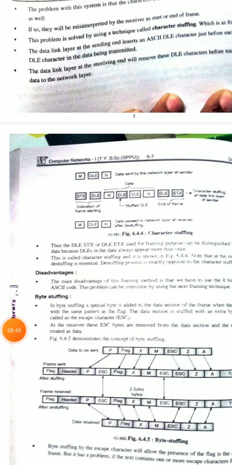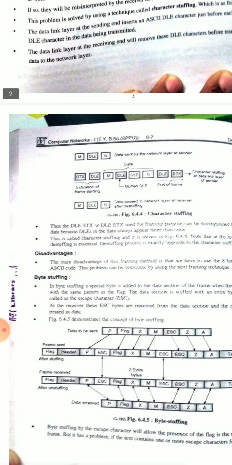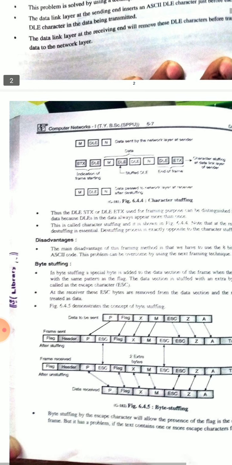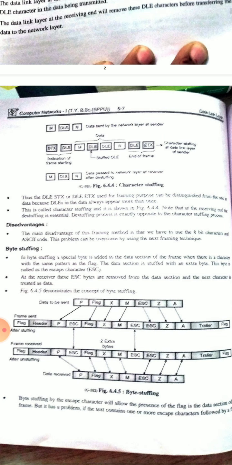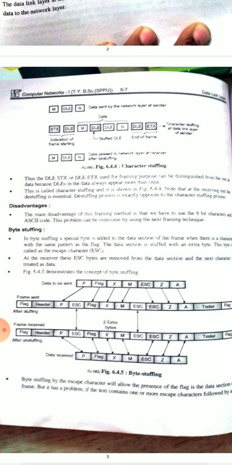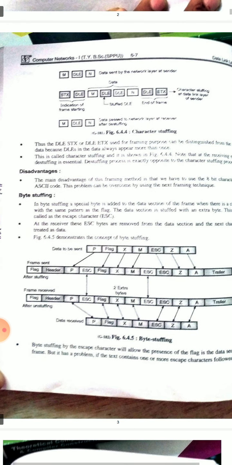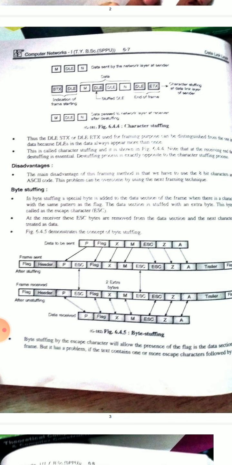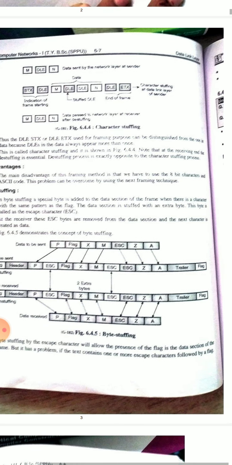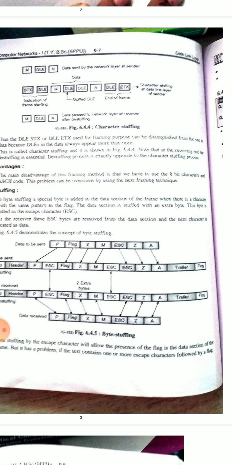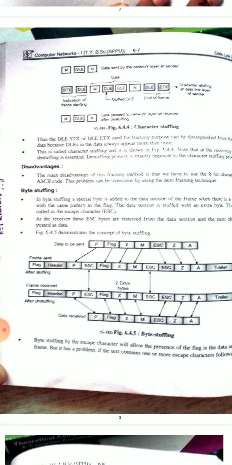See this figure, character stuffing is there. Now we will see DLE STX or DLE ETX used for framing purpose. This is called character stuffing. Now we'll see the disadvantages of this. The main disadvantage of the character stuffing method is that we have to use 8-bit characters and ASCII code only. Means we have to use 8-bit characters and ASCII code. This is the main disadvantage of character stuffing.